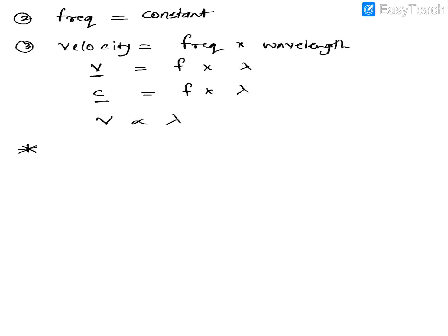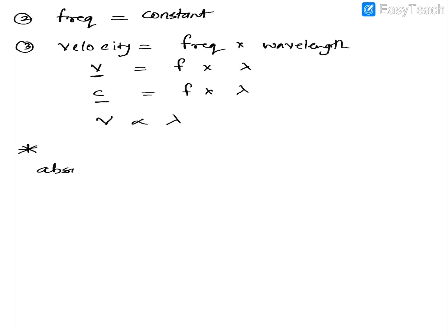So it states, in the second one, the refractive index of a medium, or one sec, I'll not call it refractive index, we'll call it absolute refractive index. I'll tell you why it is called absolute refractive index.